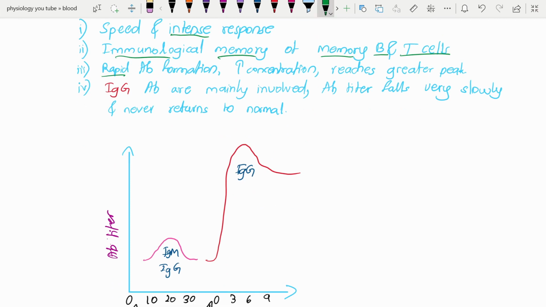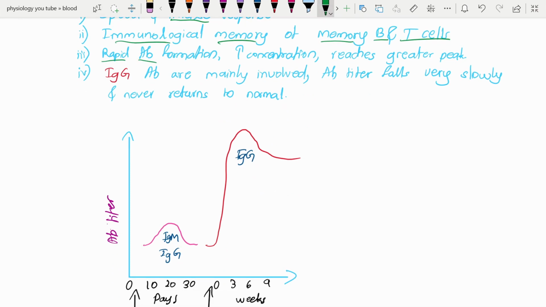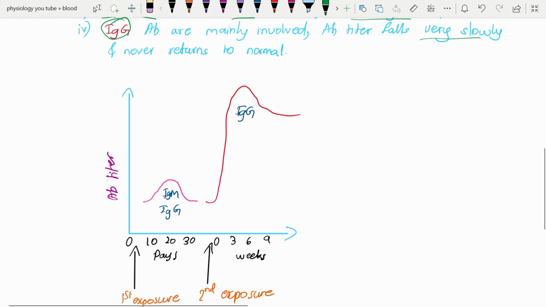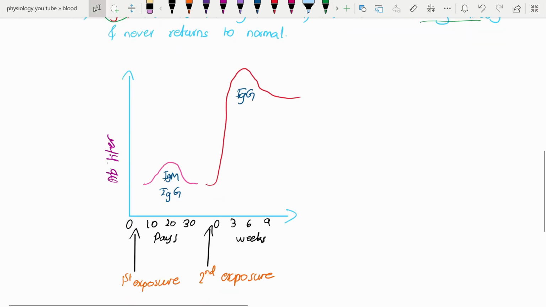So here there will be rapid formation of antibodies in increased concentration, and it reaches a greater level, meaning a higher concentration, and achieves a peak within less time than the primary immune response. In the secondary immune response, the antibody mainly involved is the IgG variety, and the antibody titer falls very slowly or might not fall at all. So this is the basis for the second dose or the booster dose.